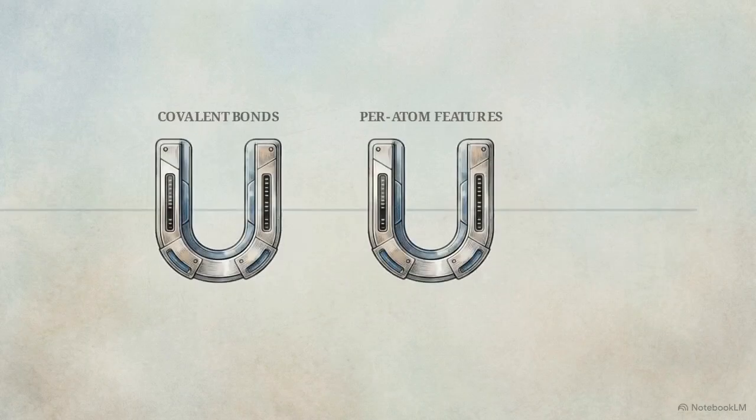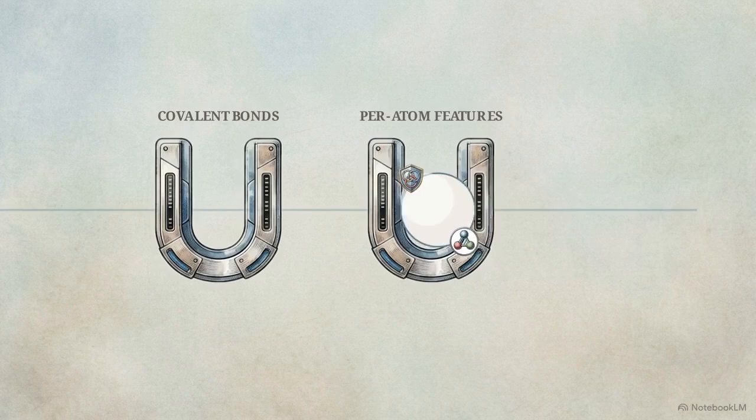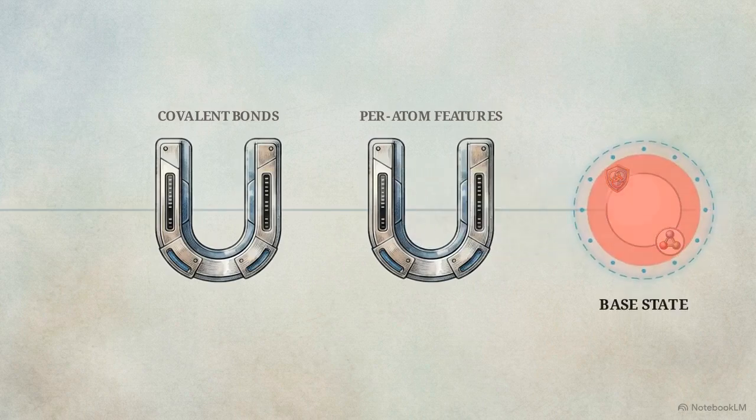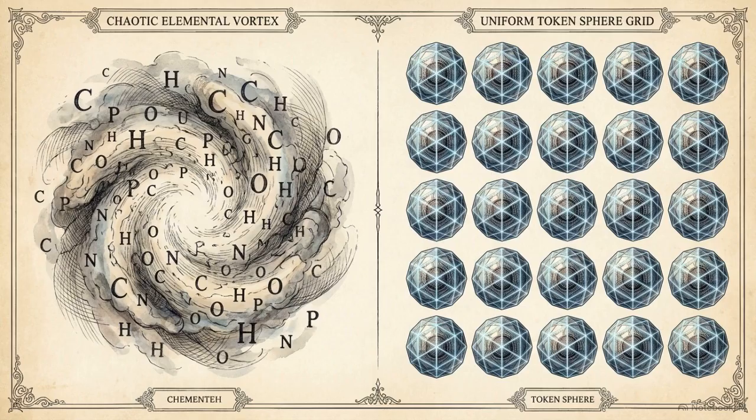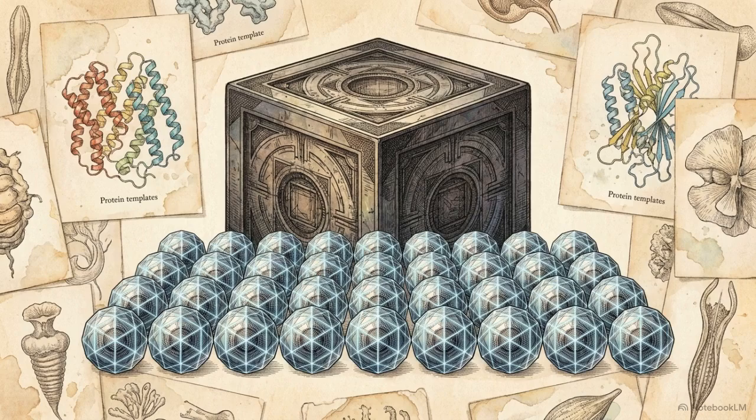Before these tokens enter the main network, they are embedded with specific data. The system applies a hierarchical feature extraction, assigning user-specified covalent bond features and processing per-atom features, so the model understands the base state of the inputs. By unifying the entire chemical alphabet into a single language of computational tokens, the architecture can process the full spectrum of molecular inputs without relying on predefined, biased templates.